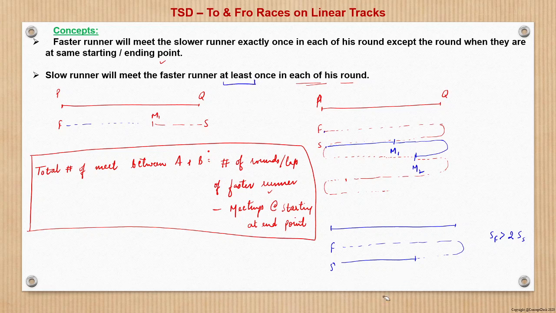Why twice here? Because the speed of the faster runner is more than two times the slower runner, therefore by the time the slower runner finishes one round, the faster would have completed two rounds or more than two rounds, right? Thereby there's a probability that the faster runner could meet the slower runner more than once in each round. So that is another important concept, but we'll not concentrate upon the slower runner.